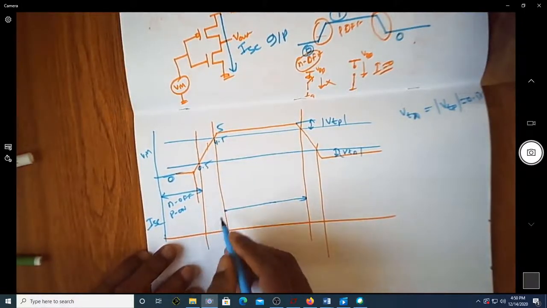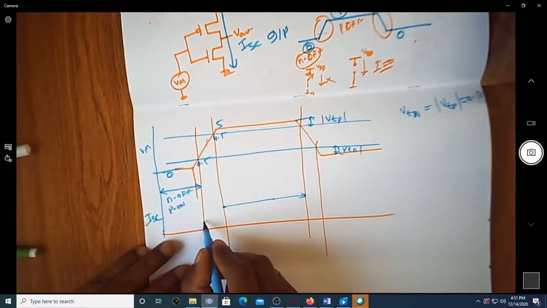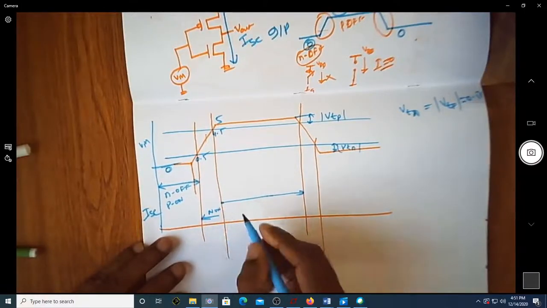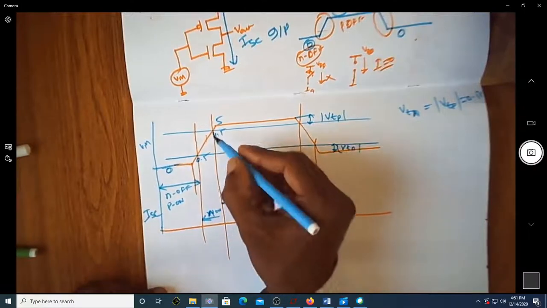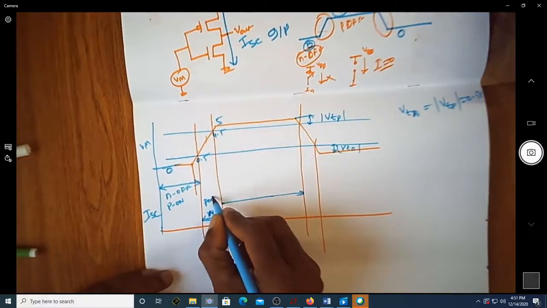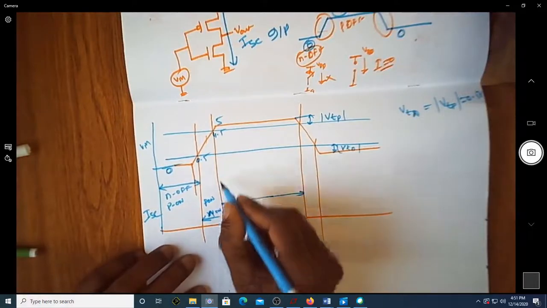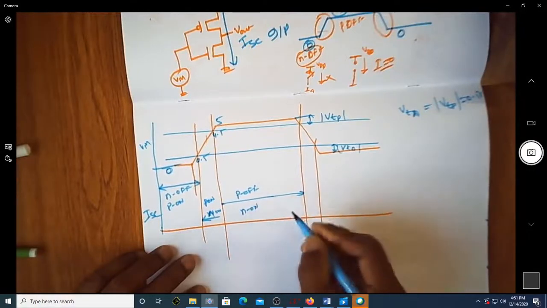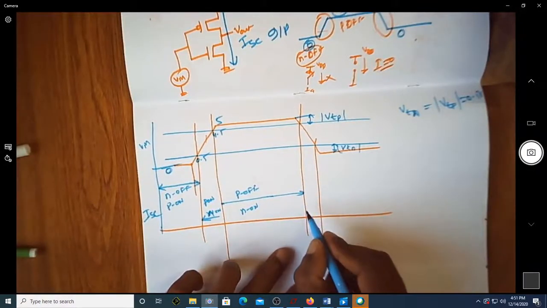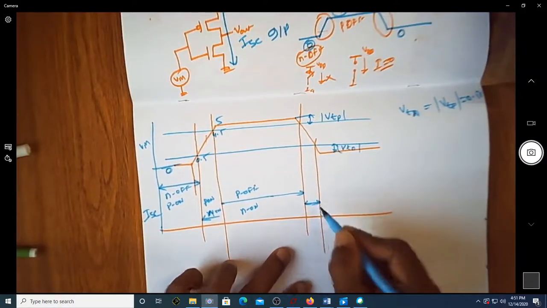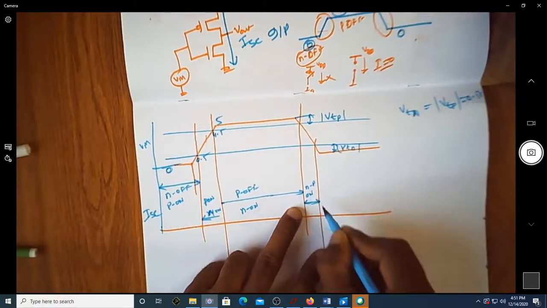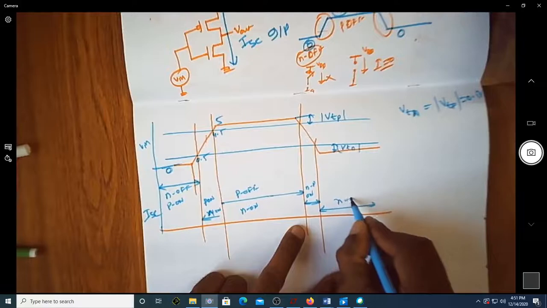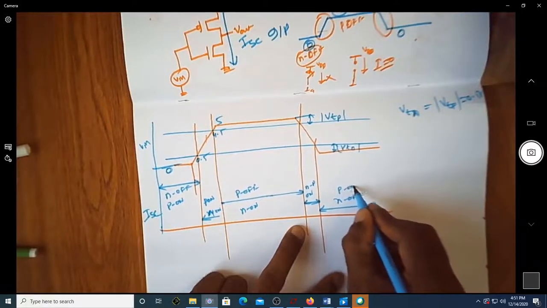As long as the input voltage is more than 0.5 volts, the NMOS is on, and here the PMOS is also on, so here both are on. If you go anything beyond this, P is off and N is on, and over here both N and P are on. Here N is off, whereas P is on.